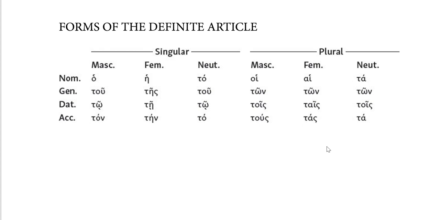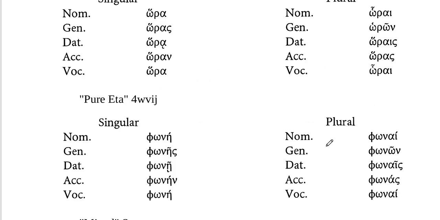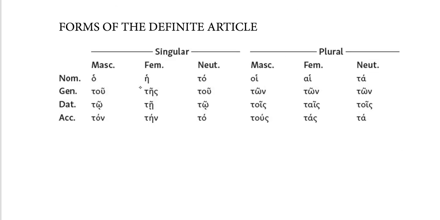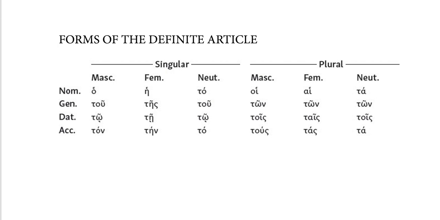So let me draw a comparison right here. It's a little bit easier than it may look initially. Let's look at this word here, phone. I've got the nominative ending, genitive ending, dative ending, accusative ending, and then this other case that we'll get to in a moment. Then I'll compare that to the definite article here.